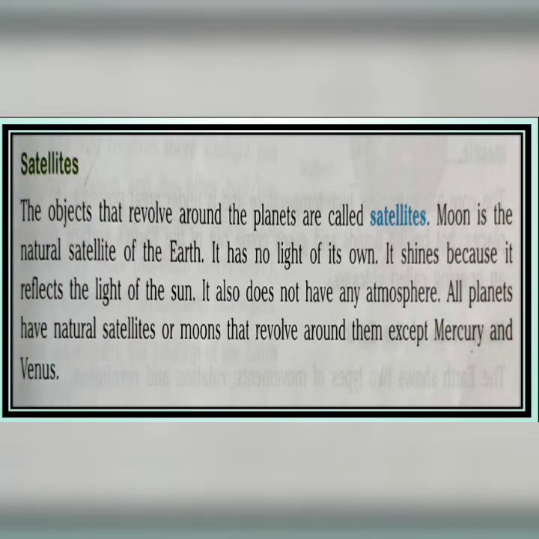Now, let us discuss satellites. Up to here we discussed the solar system. The objects that revolve around the planets are called satellites. Moon is the natural satellite of the Earth. It has no light of its own, but it shines in the night sky. Why? Because it reflects the light of the sun.